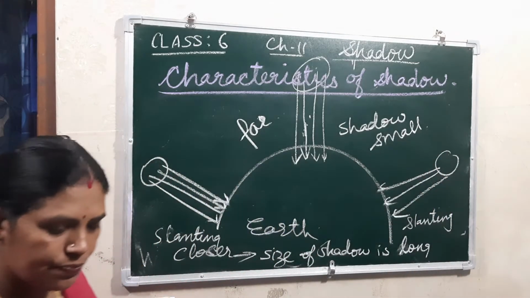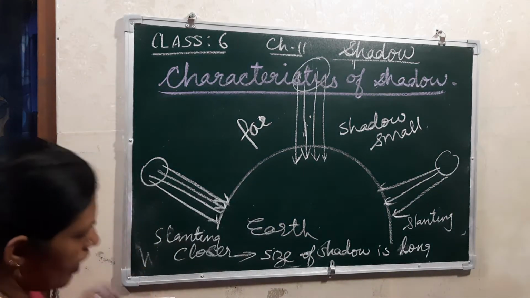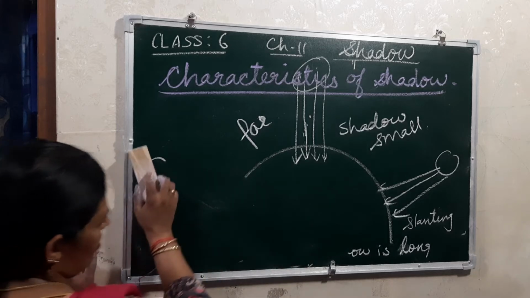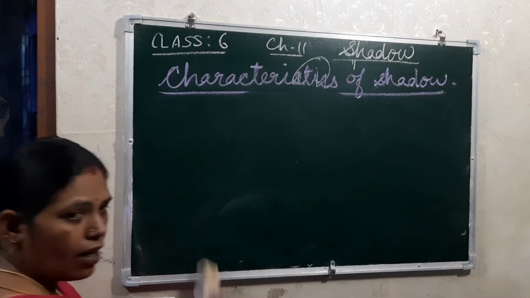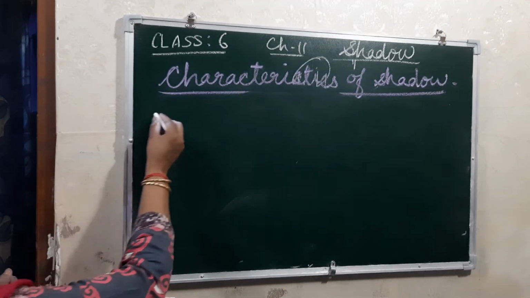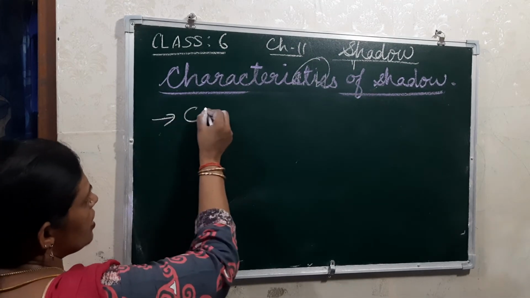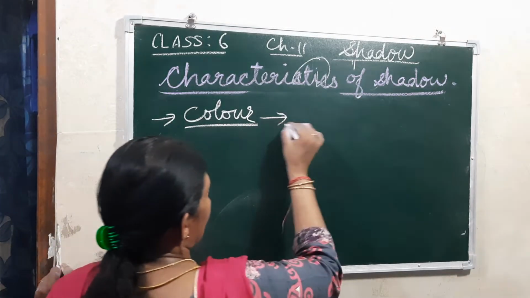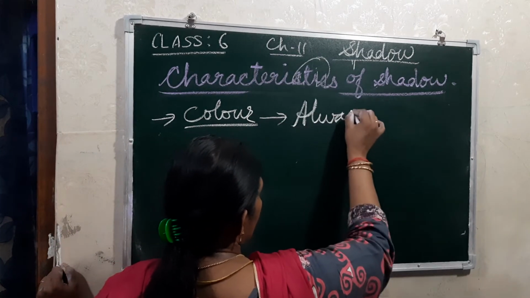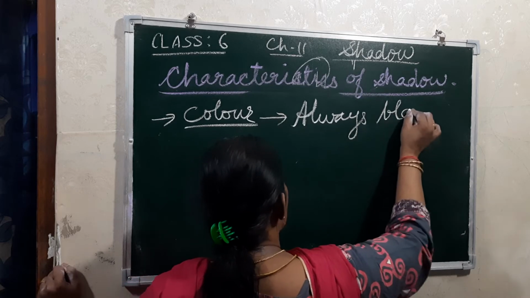Understood? Now the next characteristic is color. The color of a shadow is always black.